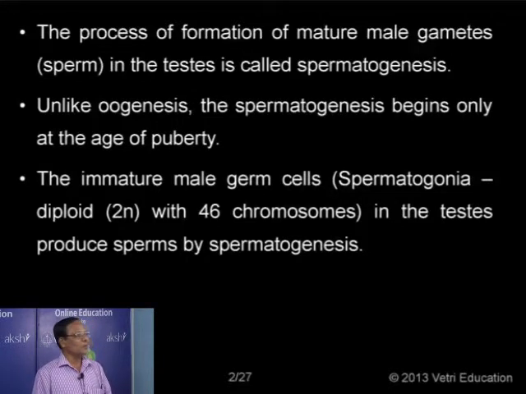To differentiate male and female, we also have external physical differences between them, and they are considered the secondary sexual characters, controlled by hormones in the body, either the male hormone or the female hormone. The primary sex organs in the male are the testes. The process of formation of the male gamete, the spermatozoon or sperm, in the testes is called spermatogenesis. The formation of the female gametes is called oogenesis.